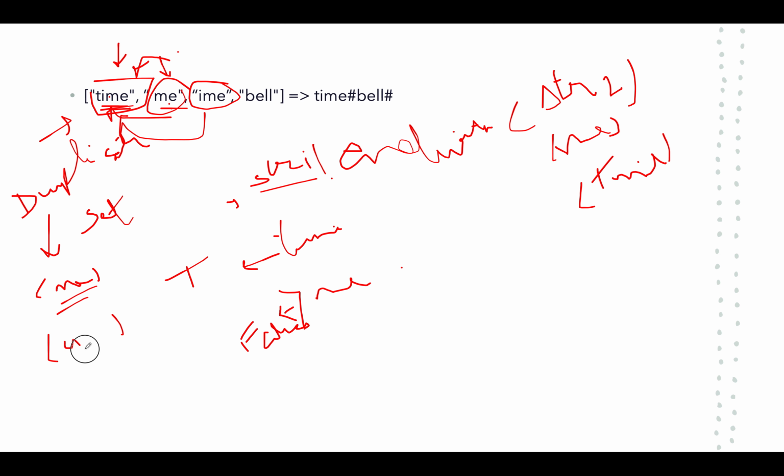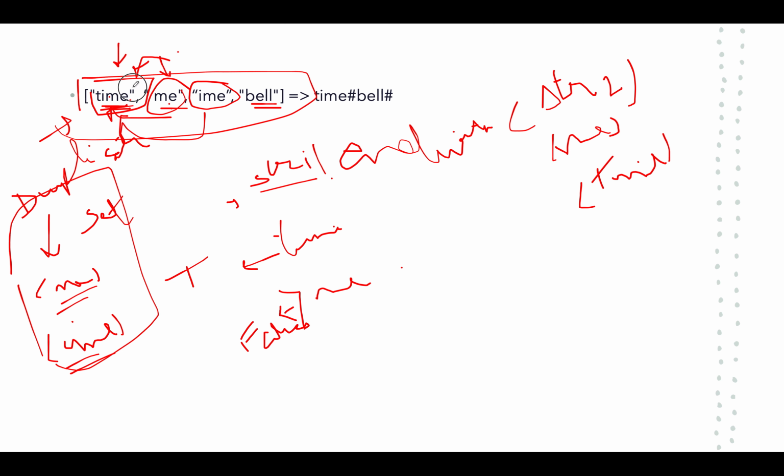Once we have our duplicate set entries, then we'll iterate through the input set, and if the current element is in the duplicate set, we can't do anything with it. Otherwise, we have to include that in our answer set. So these two elements get ignored. We will add the length of the current element into our counter variable and update the counter accordingly. Also, don't forget to add an extra one for the hash. So let's quickly code this up.